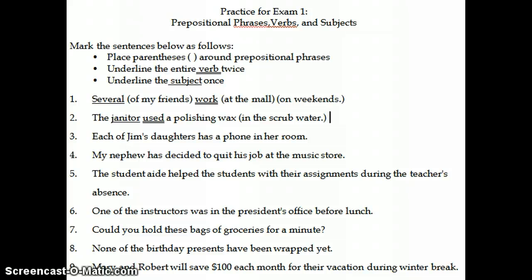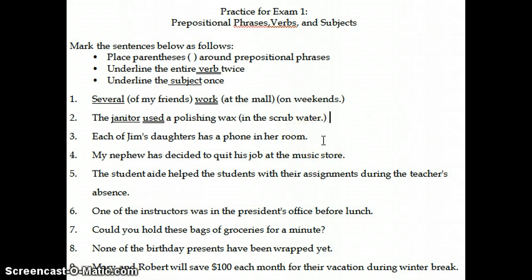If we said, he was polishing, and continue on from there, then we have a form of to be. And in this case, was polishing would be the verb. So whenever we have a verb ending in ing, it's only actually acting as a verb in the sentence if it comes with some form of to be. So that was just a little bit of extra information about that one.